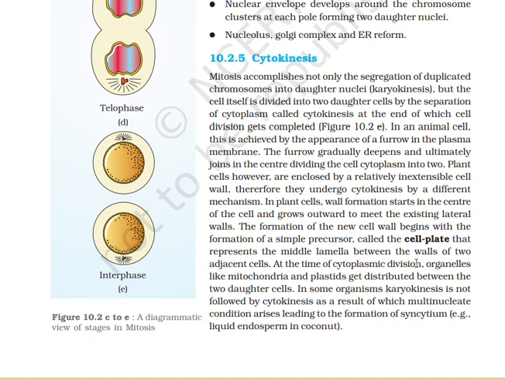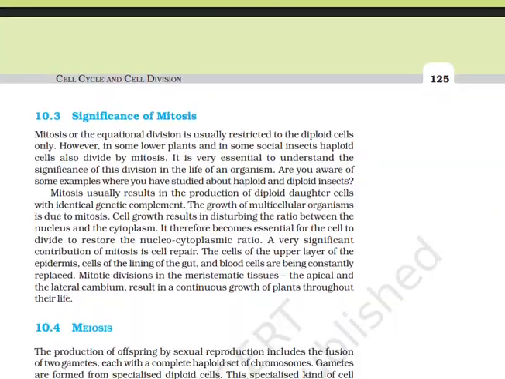At the time of cytoplasmic divisions, organelles like mitochondria and plastids get distributed between the two daughter cells. In some organisms, karyokinesis is not followed by cytokinesis, as a result of which a multinucleate condition arises, leading to the formation of syncytium, for example, liquid endosperm in coconut.